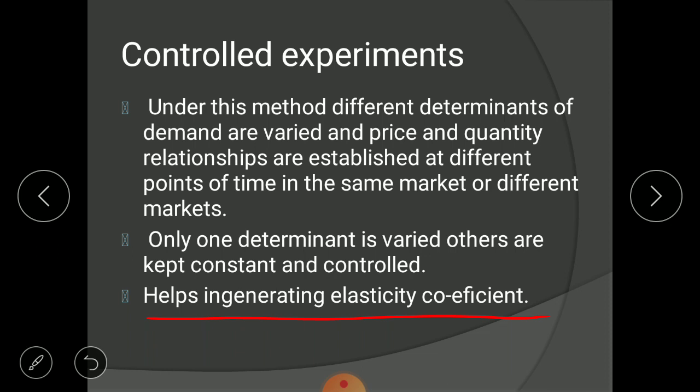So which factor is having more effect on demand? Definitely it is price. So this is what the elasticity coefficient is. Elasticity coefficient simply means which factor of demand is having greater impact on units demanded, and which factor is having lesser impact on units demanded. So this is all about the controlled experiment.